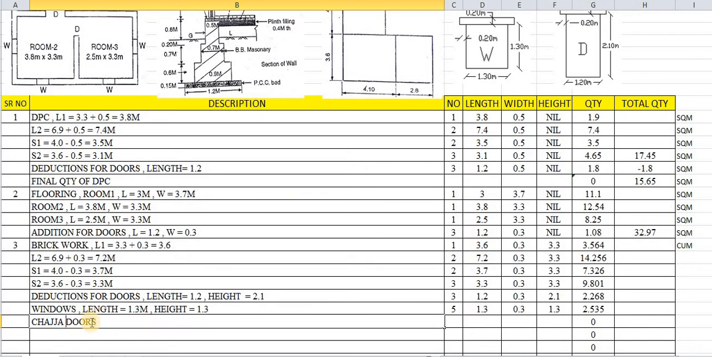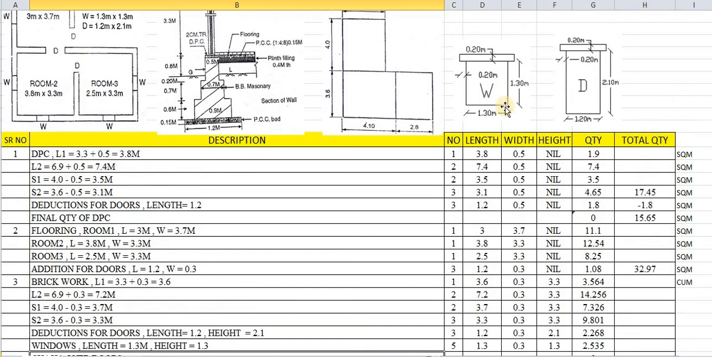Chajja over doors. So we will have chajja over doors. Again, the most important thing is to find out the length for the chajja. The length of chajja will be calculated in this way. Here for doors, 1.2 is the length which has been mentioned. The height of the door has been given as 2.1. Now how do we find out the quantity of chajja?